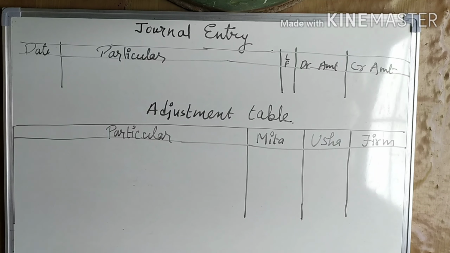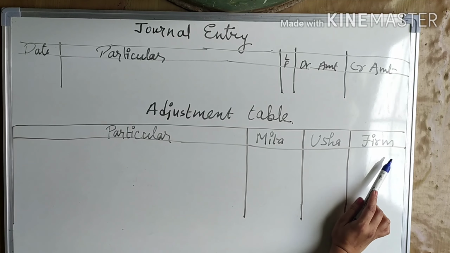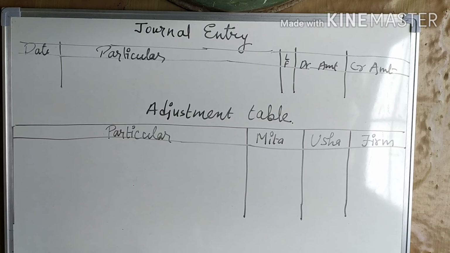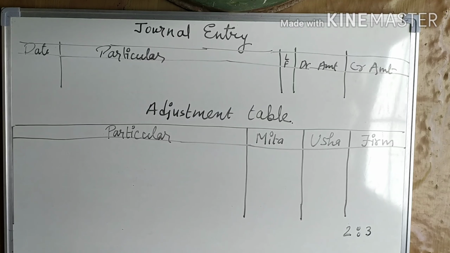So now, according to the question, first Meeta and Usha. I have prepared the columns, particulars for Meeta and for Usha, and this column is for the firm. Meeta and Usha are partners sharing their profit in the ratio 2:3. Now, what we have omitted first is interest on capital, which we have not credited in their capital.